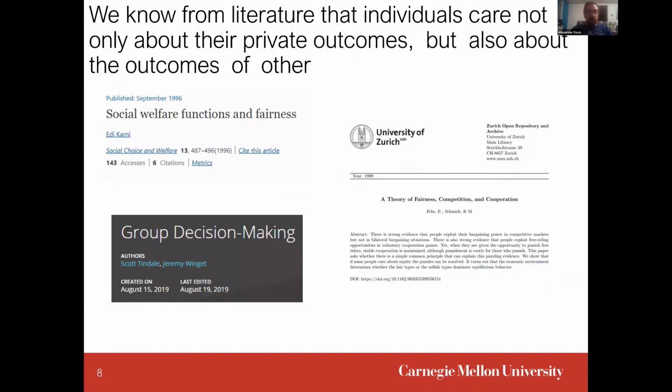However, we know from the behavioral science literature that individuals care not only about their own outcomes, but also the outcomes of other people in the society. They care about fairness. They care about people who are the worst off. And so we want to consider more than just an equally weighted social welfare function, but a social welfare function that might be defined by the participants or by the society themselves.